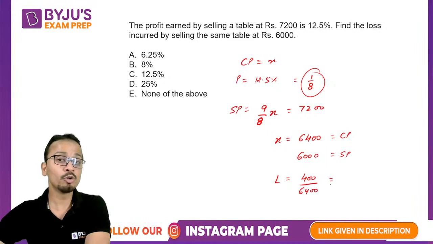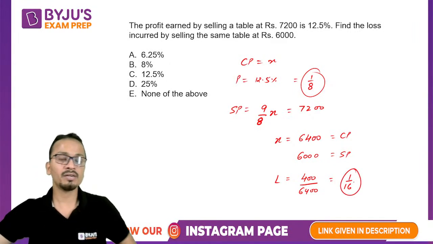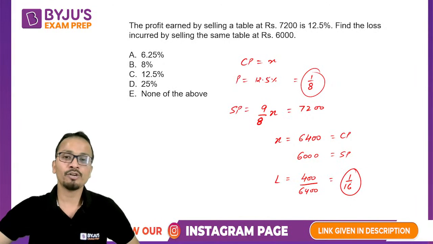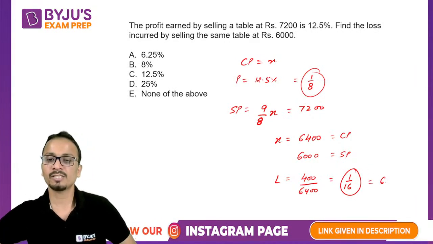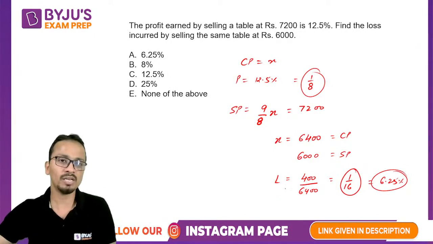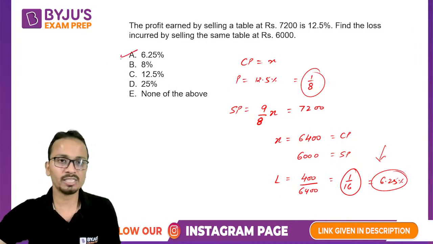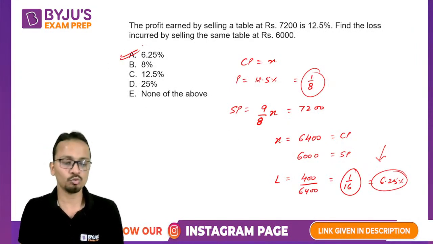Now let's see a beautiful usage of percentage equivalence of fractions. अब इसको अगर simplify करोगे तो ये आ जाएगा 1 by 16. Now, if you remember the percentage equivalent of 1 by 16, which is 6.25 percentage, then you can save those 5 to 10 seconds as well, which you would have taken in this calculation. So yes, the correct answer is 6.25%.